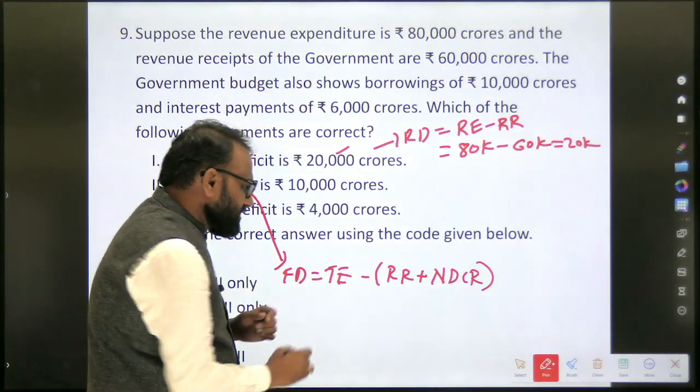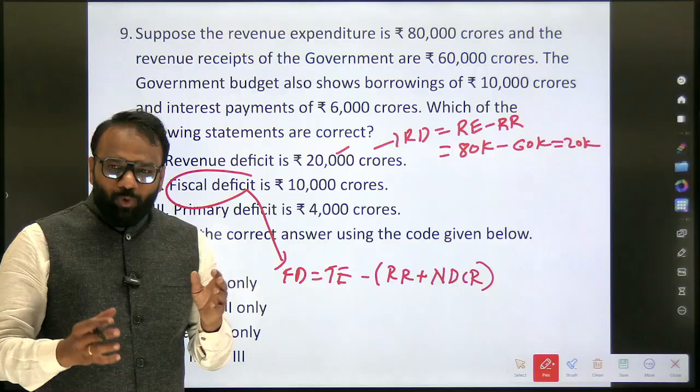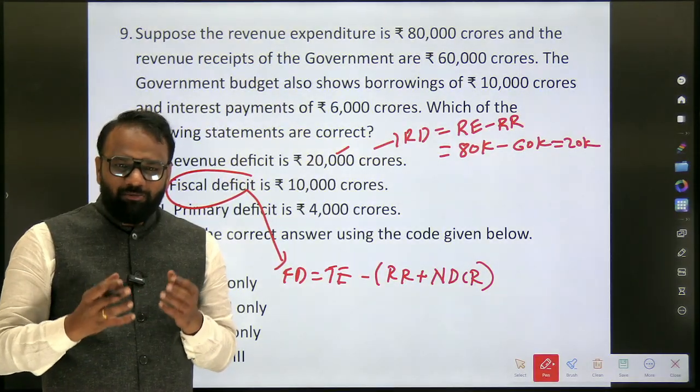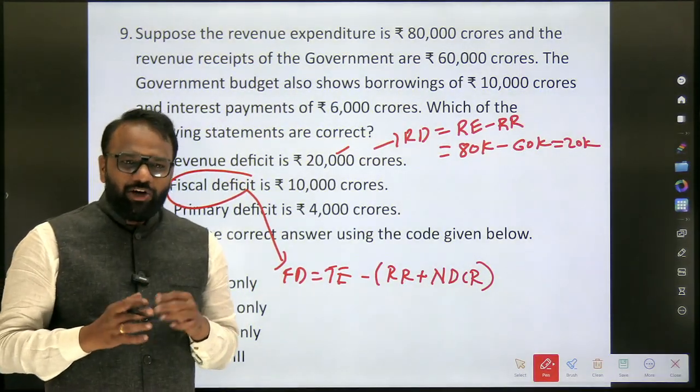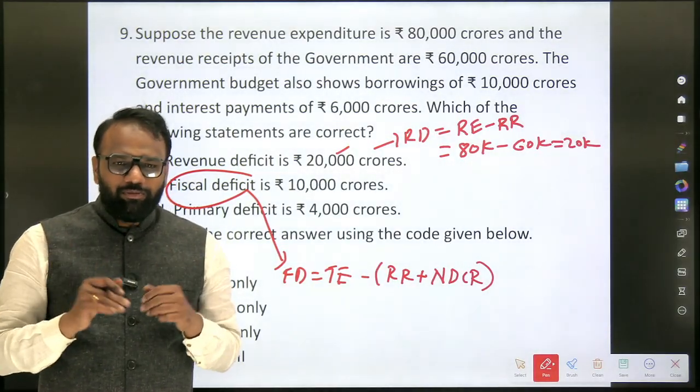So whatever the debt capital receipt is will come, that itself is what? Fiscal deficit. Means there is a shortage of money, that much money you are going to borrow.